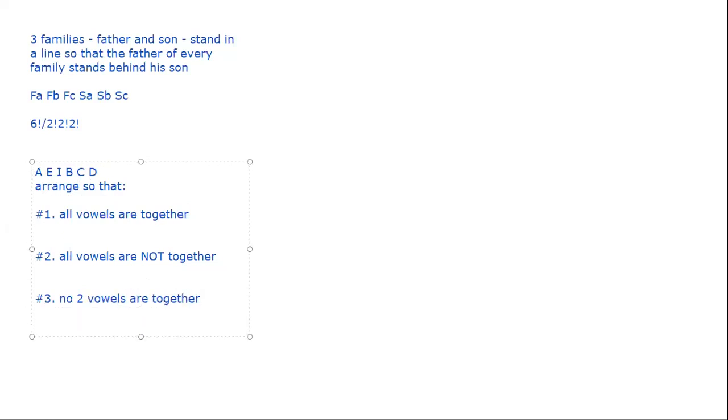And let's say number 4, vowels appear before the consonants. So that means all the vowels appear before all the consonants. It should not ever happen that a vowel appears after a consonant has appeared.